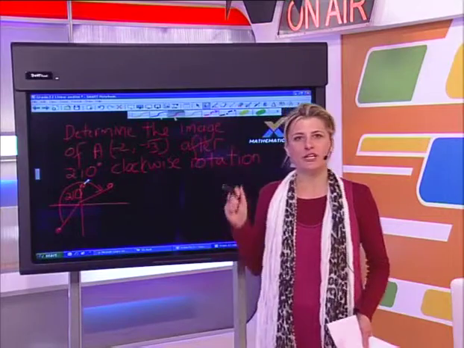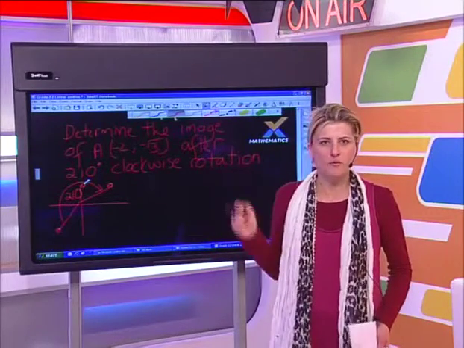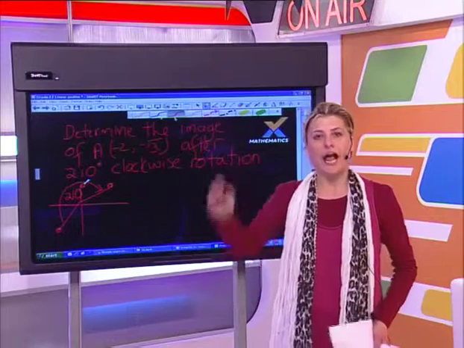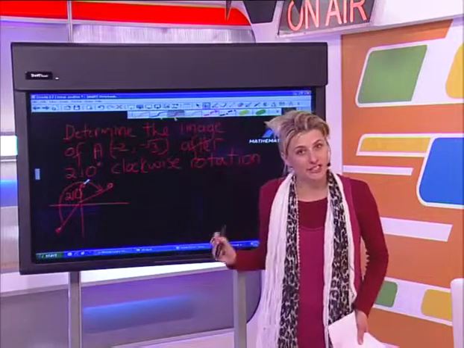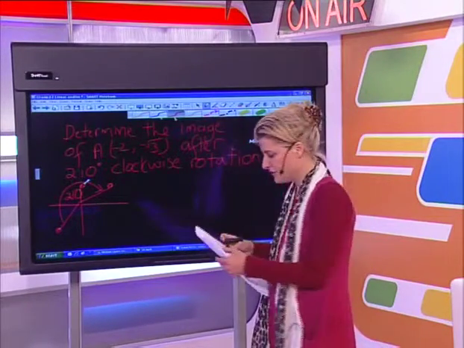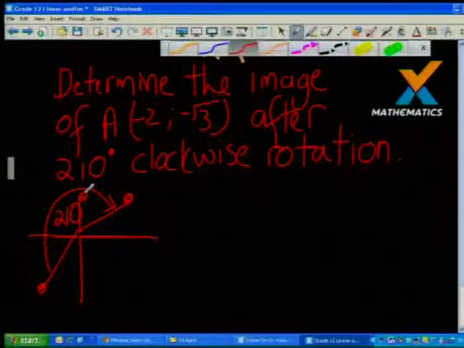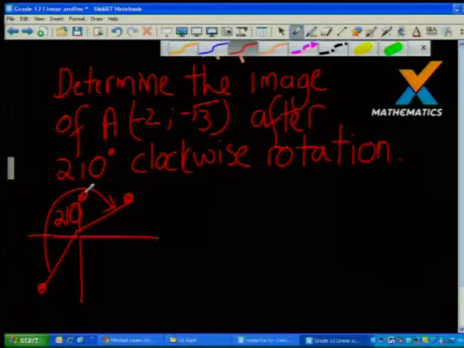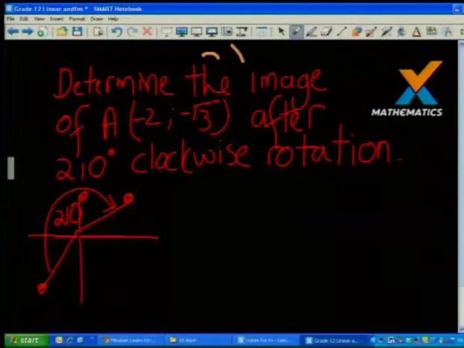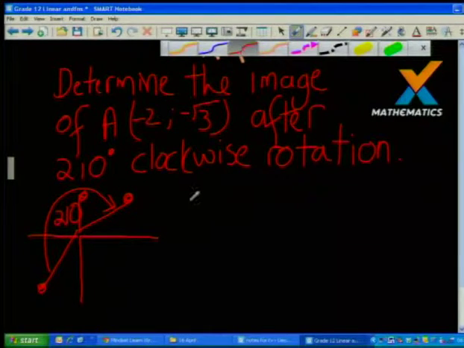Now, as I said earlier on, I use the same formula the whole time. All I do is, if it's anti-clockwise, I make the angle negative. So let's get going. To get our new x-coordinate, we have to take our original x-coordinate, which is -2, then multiply it by the cos of our angle of rotation.